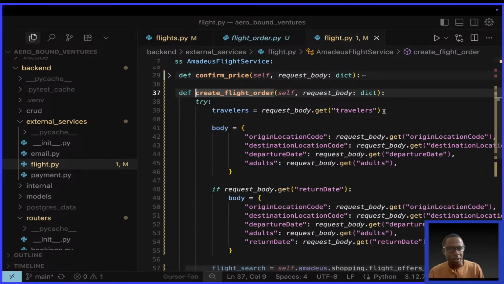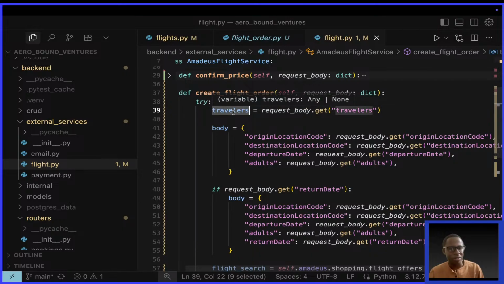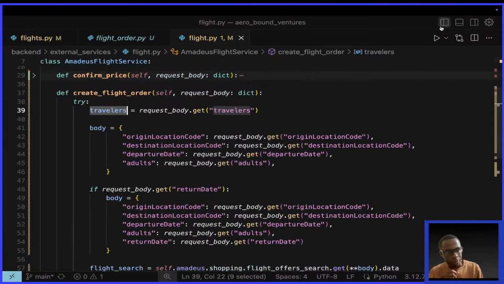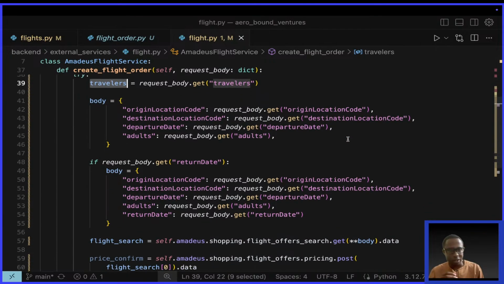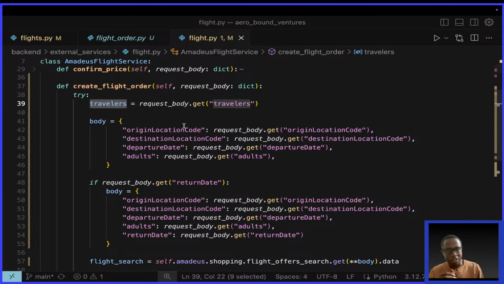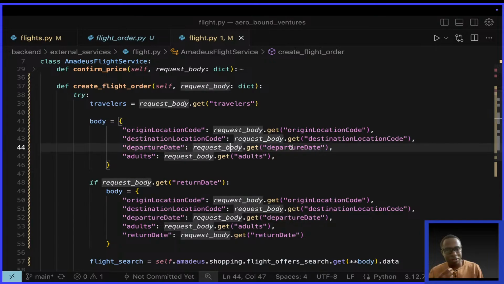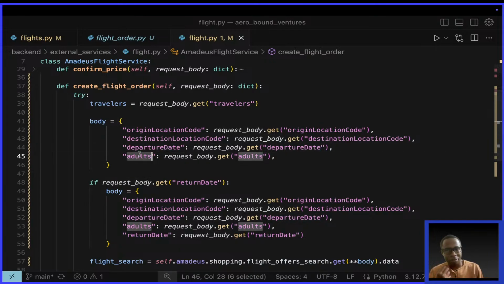I want to go into this create flight order to show you the changes. Here, from the request body, I pick the travelers separately. Then I build the body, and how I build it is very interesting. I start by constructing the origin location code, which I get from the request body. I get the destination location code from request body.get destination location code. I pick the departure date from request body.get departure date, and the adults information from request body.get adults.